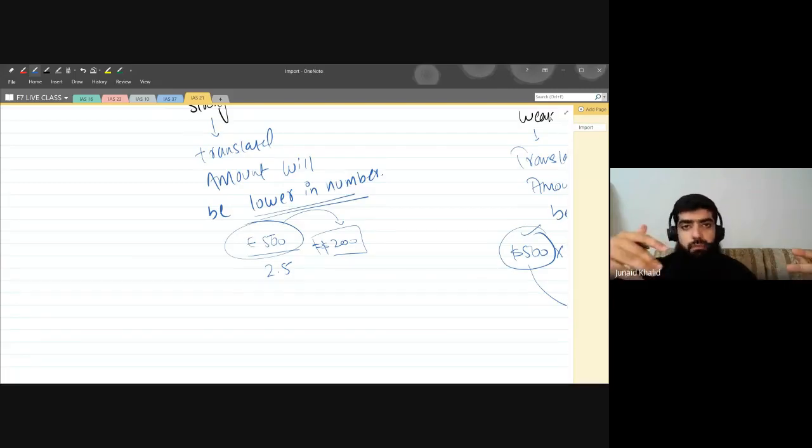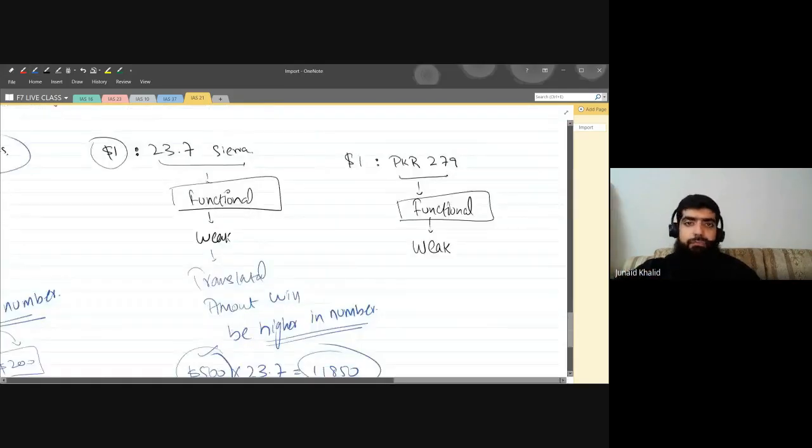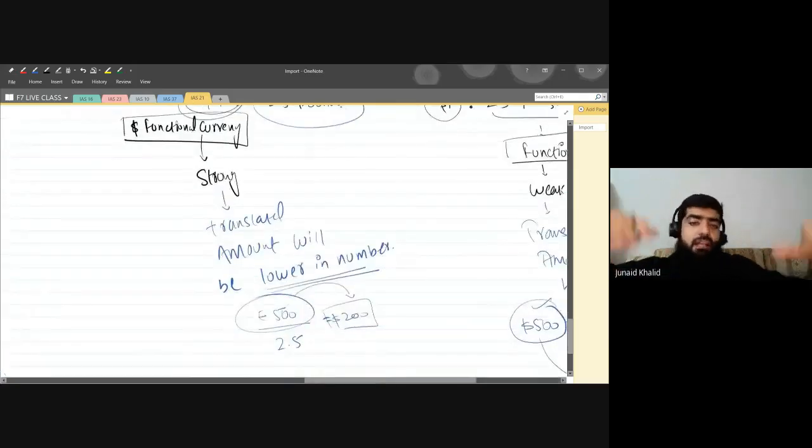But if your currency is weak, you will be paying more. That is very logical. If your currency is weaker, whenever you purchase goods from another country, you pay more, because your currency is weak. But if your currency is strong, you will be paying a lesser amount. Are you guys getting the point?